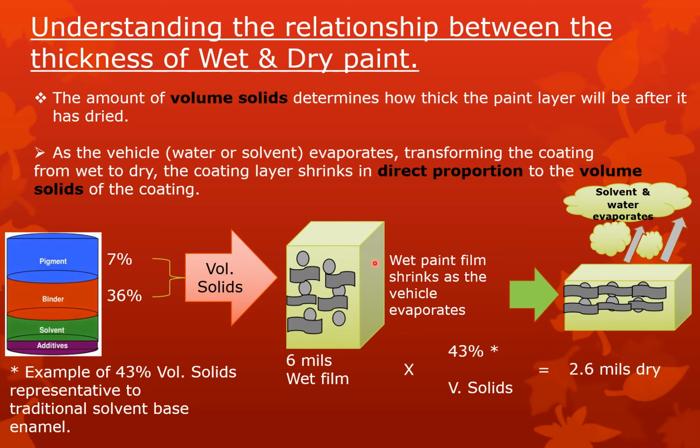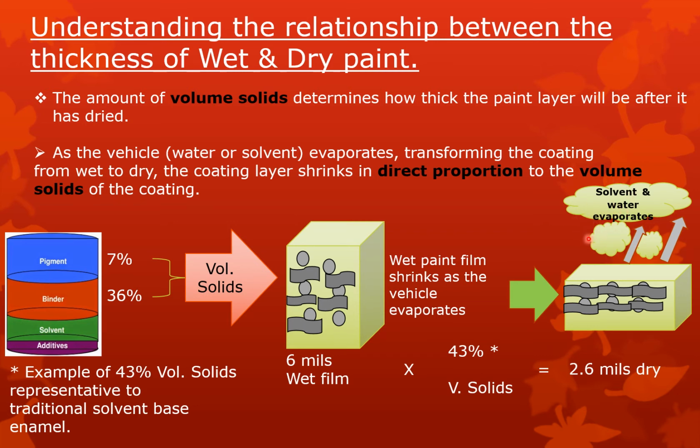We applied paint with a 6 mil wet film. Once it dries, it will shrink after all the vehicle evaporates, and your paint has 43% volume solids.